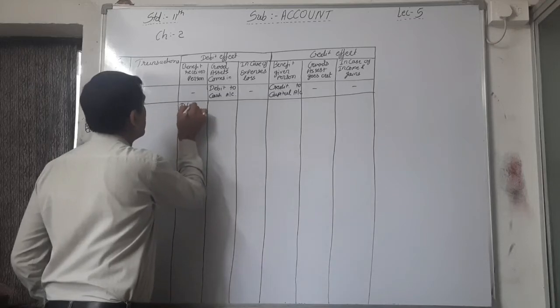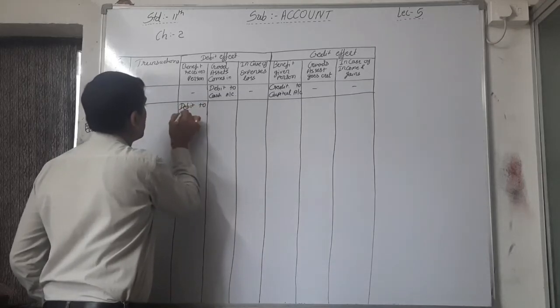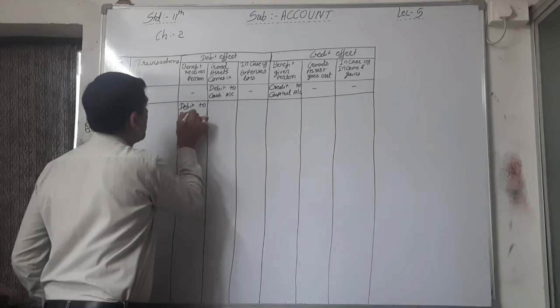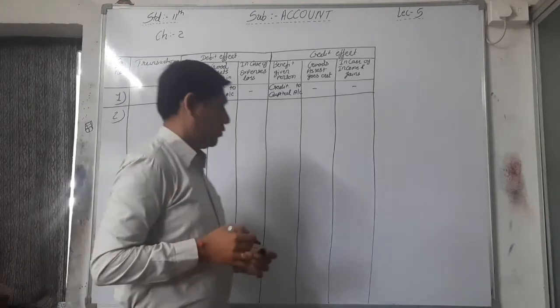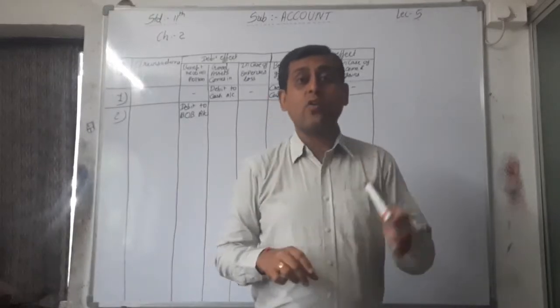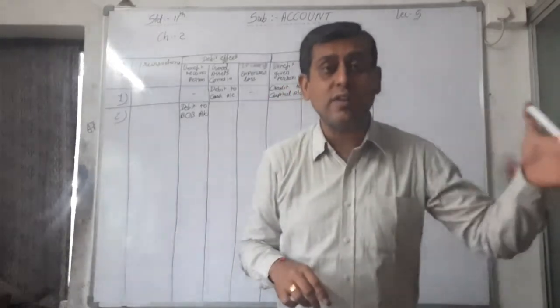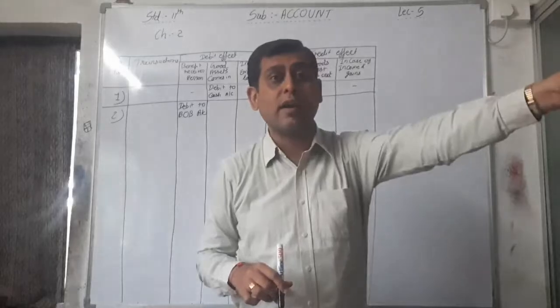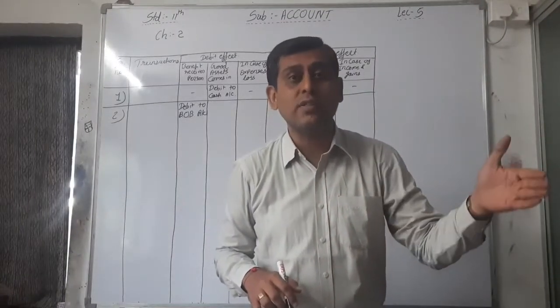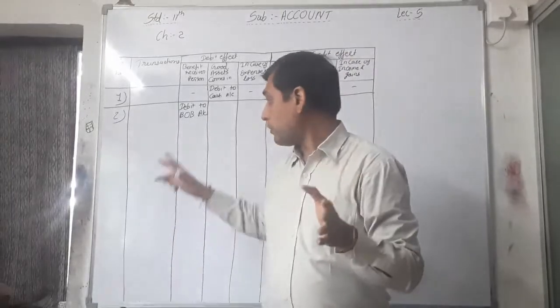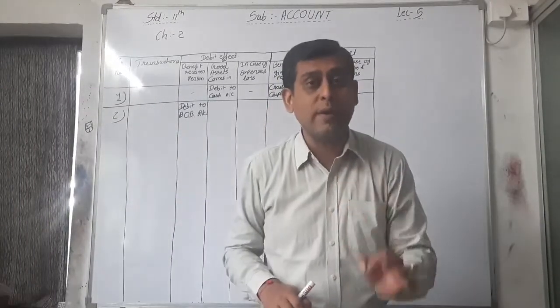Debit to Bank of Baroda, BOB account. Why? Bank of Baroda is a receiver, benefit receiver. I am depositing cash to Bank of Baroda. That's why Bank of Baroda is a benefit receiver, and that's why Bank of Baroda account will be debited.